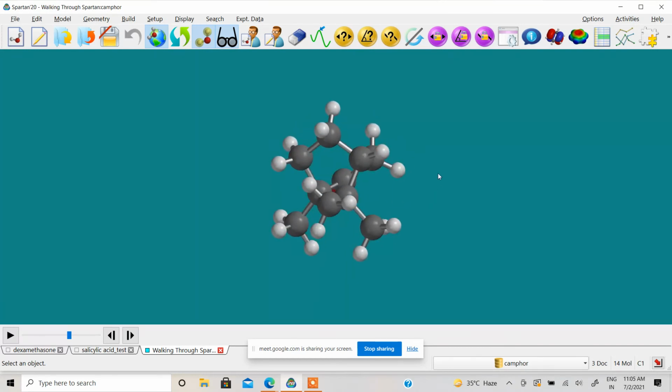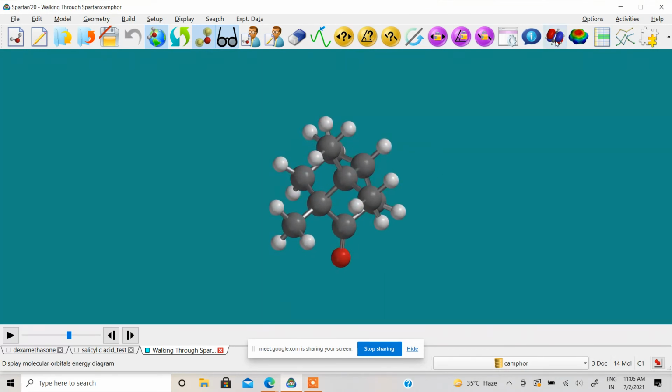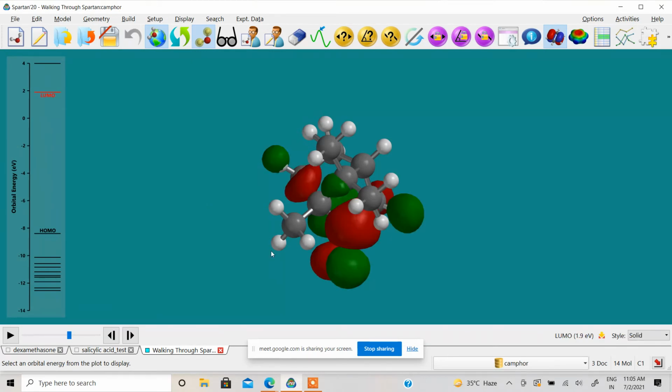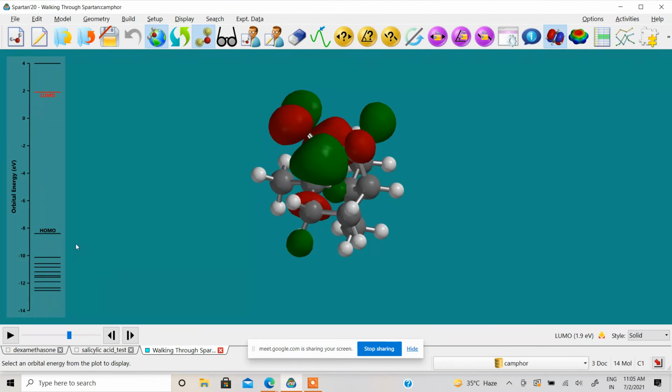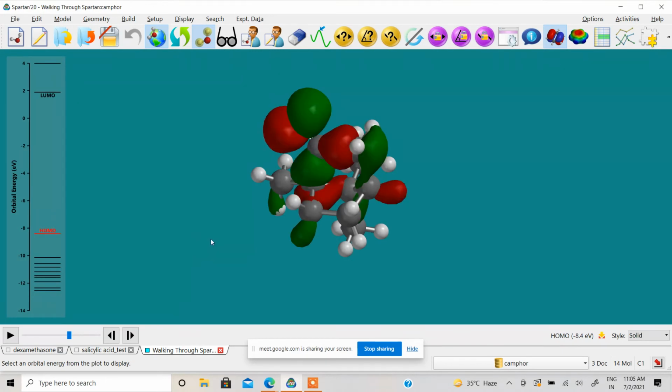So it will give you an idea: if you want to see the HOMO-LUMO, the HOMO-LUMO graph will be generated. You want to generate the map in the software like this. You can see this HOMO-LUMO map for different energies. You can click on each energy level and get the corresponding graph.